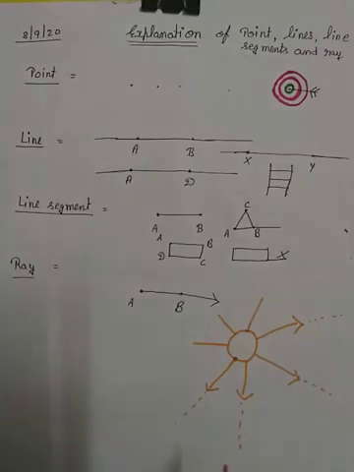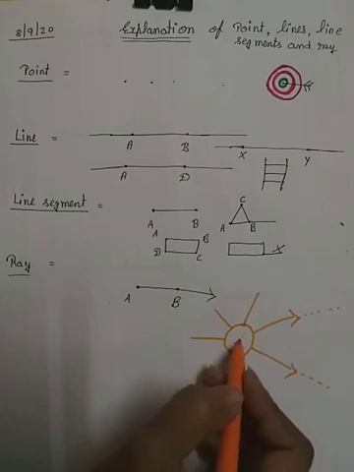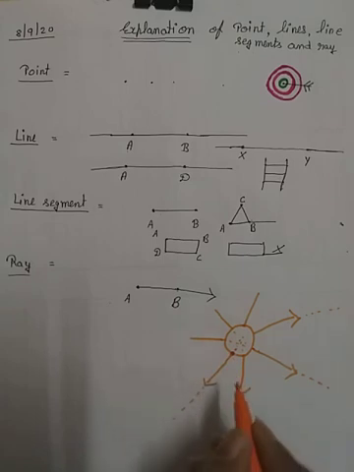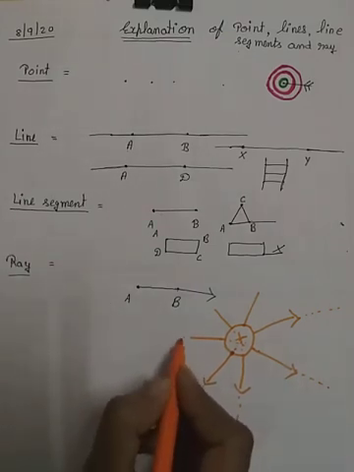Can you please tell me where the end of the sun rays is? आप बता सकते हैं कहाँ पे एंड होती है सनरेज की? No, because we can't tell a fixed length of a ray. आपने कभी ऐसे देखा है सूरज की रेस ऐसे होती है कभी? ये इधर से निकल रही है, इधर से? No, that is only extendable from one side. Not both sides. This is the most important example of ray.